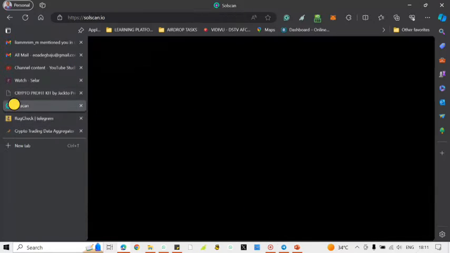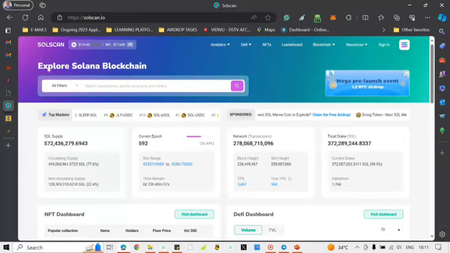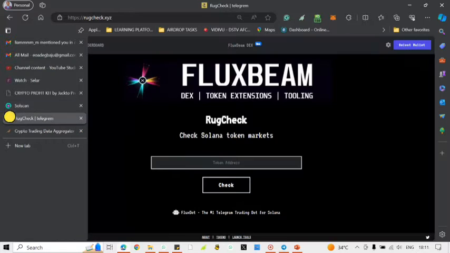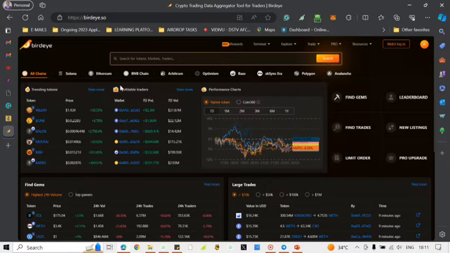Today I'll be making use of 3 different websites. I'll be using SolScan, soulscan.io, and as I've always done, I'm going to drop the link in the description below, so you can get to visit. So I'm using SolScan, I'm using roguecheck.xyz, and I'm also going to use bedeye.so.